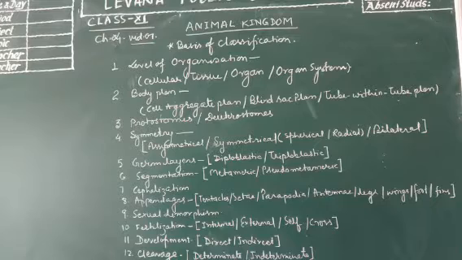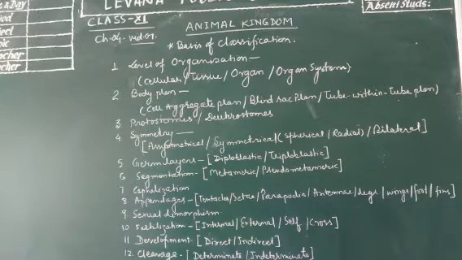Now the third basis of classification is protostomes or deuterostomes. We must know both of these terms. Good students always like to learn these definitions as well as their options.